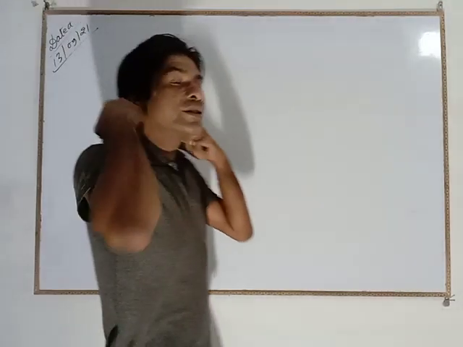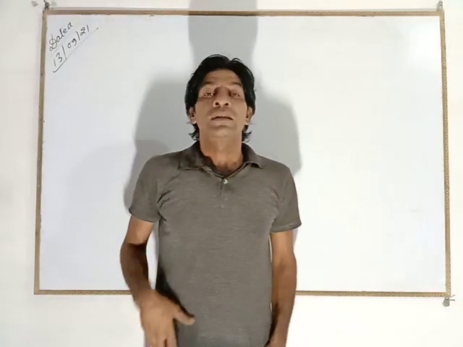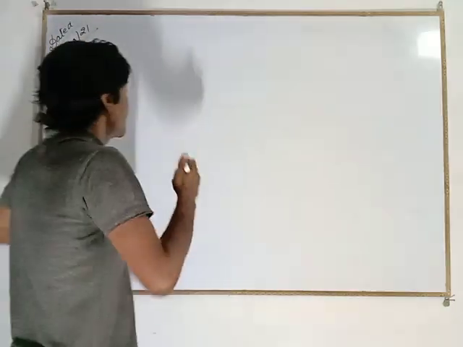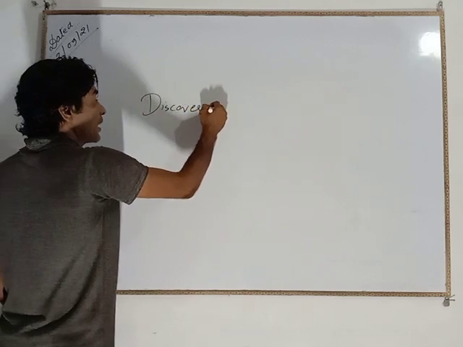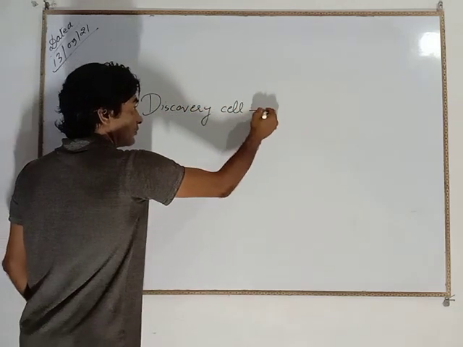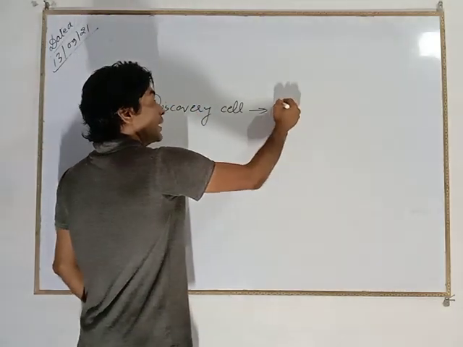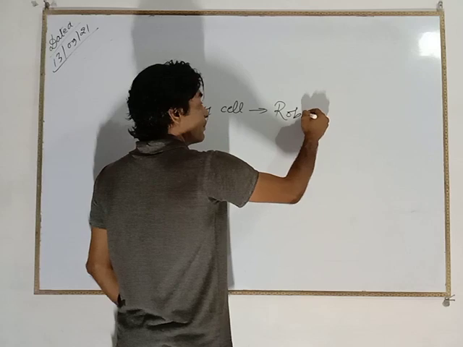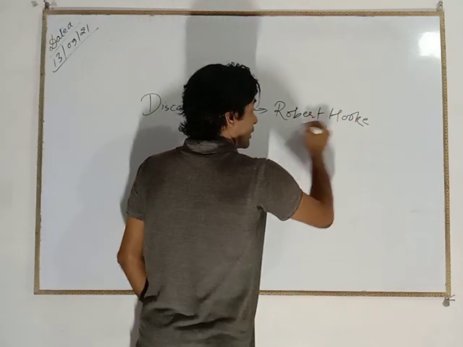Now there are a few entitlements about the cell that I am going to tell you. Discovery of cell. The discovery of cell was done by the English biologist Robert Hooke, right?